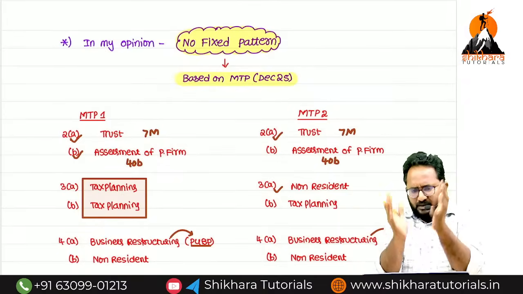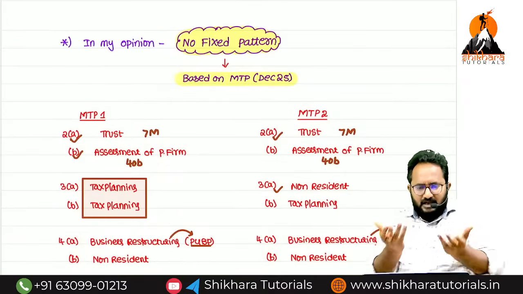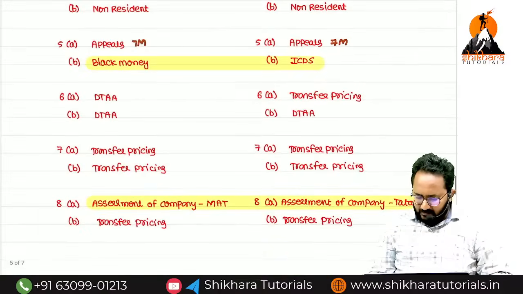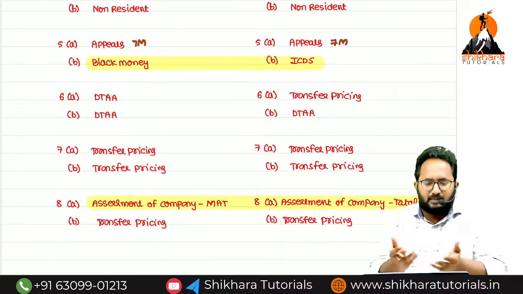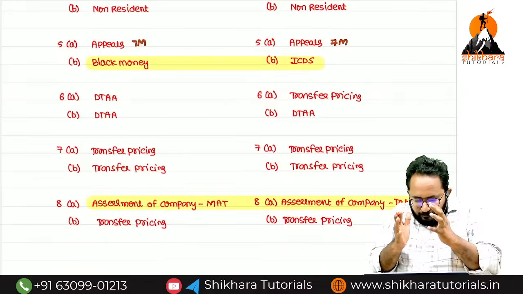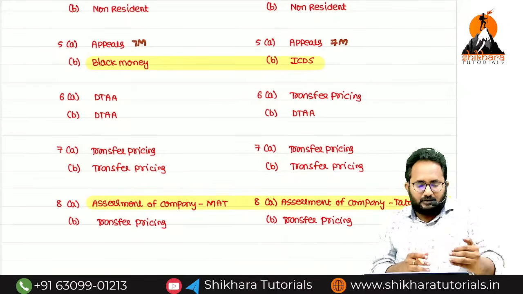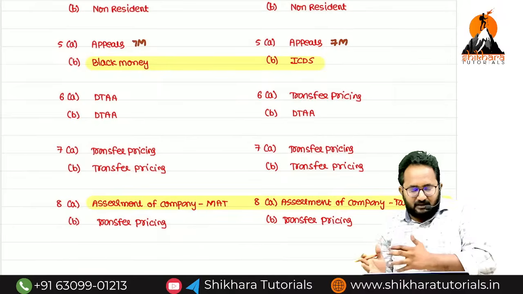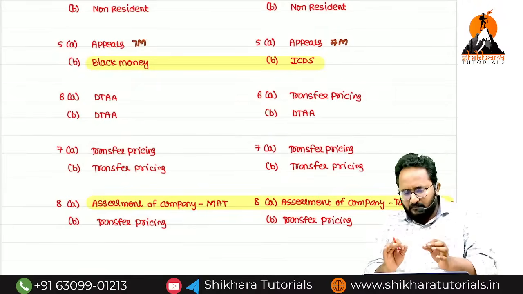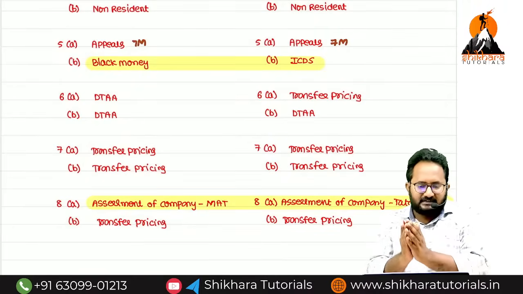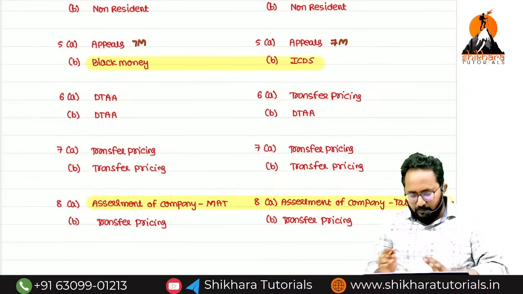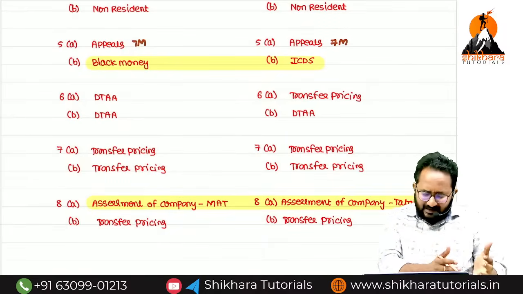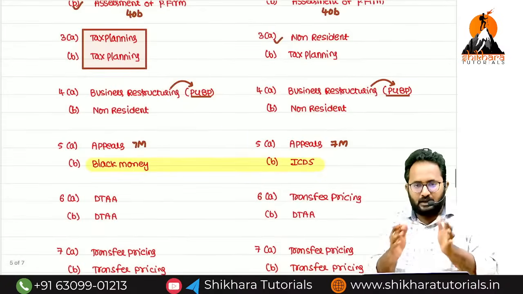Important chapters are always important. In whichever question they ask, no problem for us. Transfer pricing is important, DTAA is important; anyhow they will give the questions in any question number, no problem for us. If you are looking for 3A, 3B tax planning, 6A, 6B and 7A, 7B DTAA, transfer pricing always, then definitely they are going to surprise you in December 25. So please prepare the important chapters, A category, C category, anything, but don't rely on the question numbers.